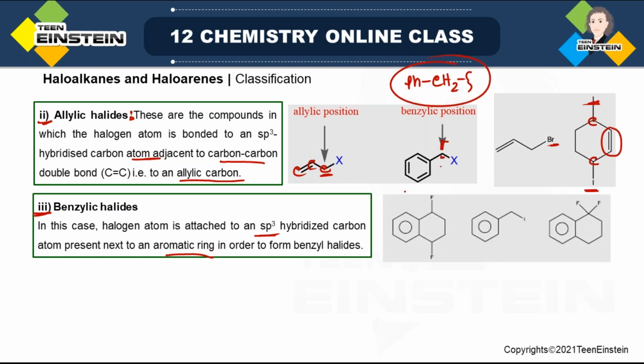See, we have examples. The carbon with which F is attached, there are basically two carbon. Both these carbon are sp3, but it is next to aromatic ring. So that is why this carbon is benzylic carbon, this one is also benzylic carbon. Now the second one is comparatively easier to understand. This carbon is benzylic carbon, and the last one is interesting because now just compare with this structure. It is as if its isomer, because here also you have 2F, in this case also 2F, but now both the fluorine are attached to same carbon. So this is also a kind of example of gem dihalide.